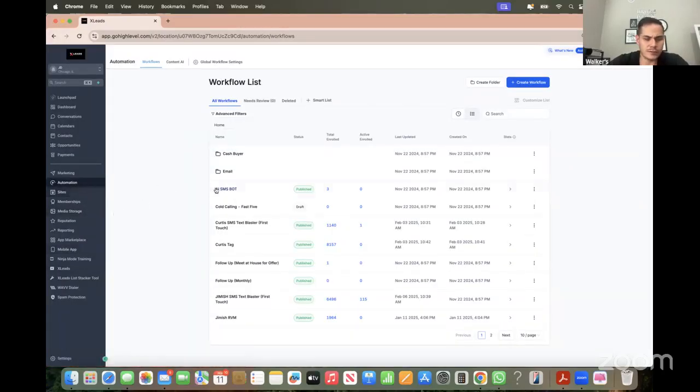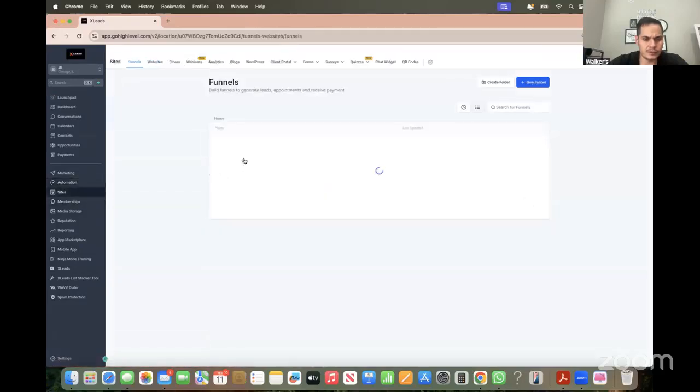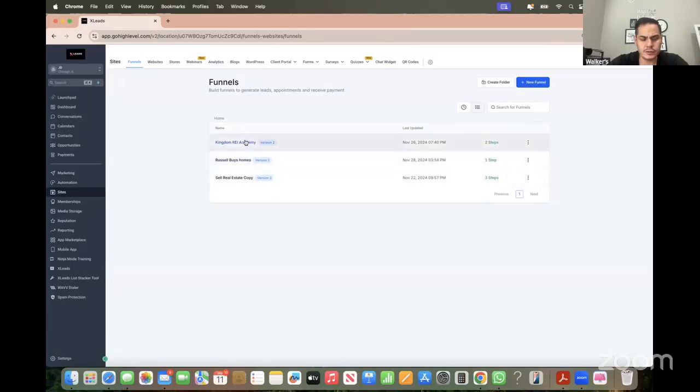Other reasons why you want to get this on your own is because look, you got websites. You can create as many websites as you want in here, and you can add the AI chat robot on your website. So you can install the AI chat robot. Actually, you can go on your website.